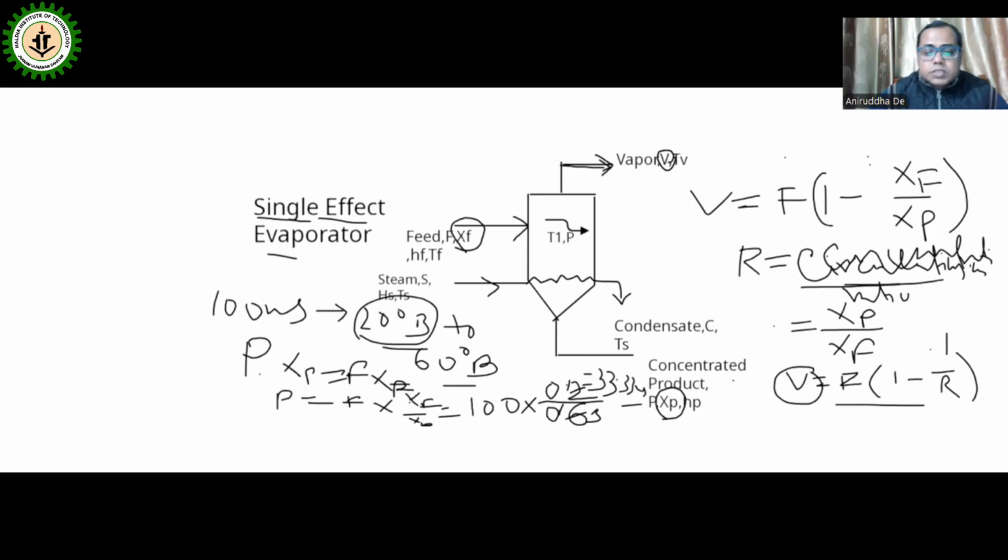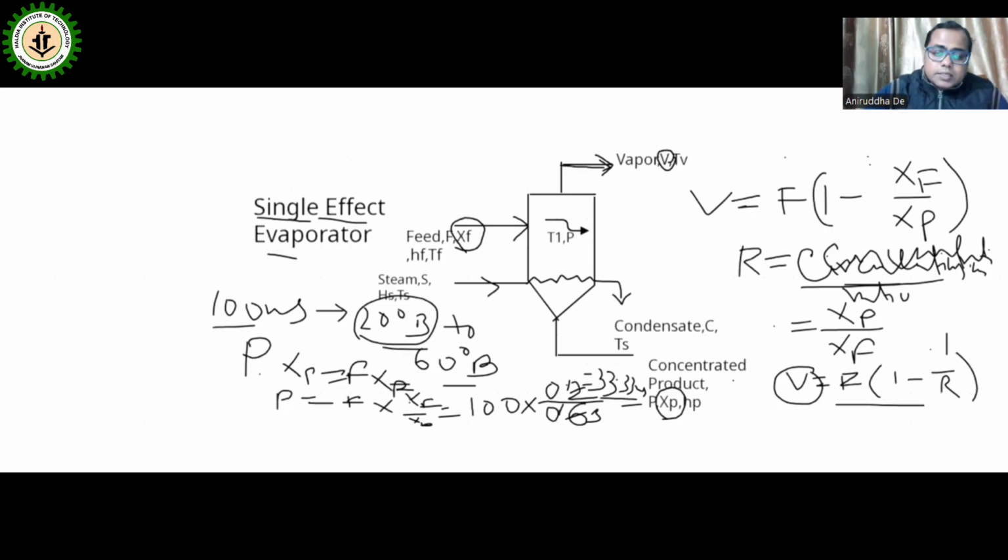Whenever you get the concentrated product, it will be less in amount compared to the feed amount. That is obvious. This is known as the material and energy balance, which is very important. And from here, how will you get the vapor produced? Feed minus product will be the vapor. So 100 minus 33.33, that is 66.67 kg of vapor will be produced. Okay, all of you have understood how to calculate the amount of vapor or product.